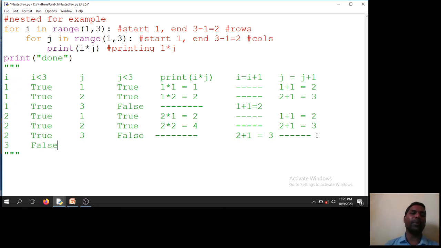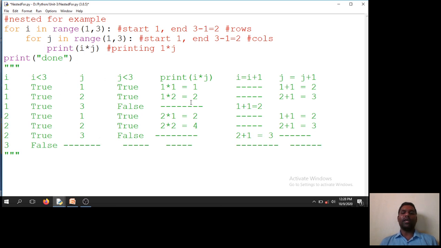Once the outer loop is terminated, then all inner loops also get terminated, so I no need to execute anything. But when the inner loop is terminated, then you need to go to the outer loop again. That's what happens with the nested loop.